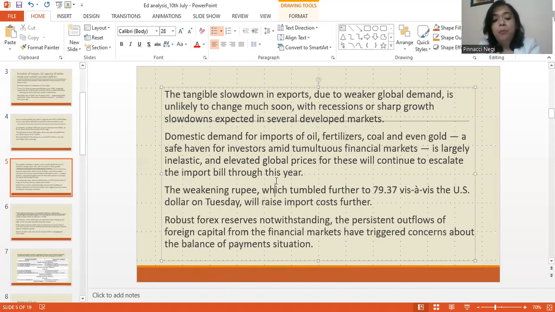So, the final point that the author makes is that even though India has sound forex reserves, and I did this in one of the previous videos, that India's forex reserves are in fact at an all-time high, there is a persistent outflow of foreign capital, students, because we are importing a lot and there's not a parallel increase in exports. So there's a persistent outflow of foreign capital. Our foreign exchange reserves are depleting, right? And this has triggered concerns about the balance of payment situation.